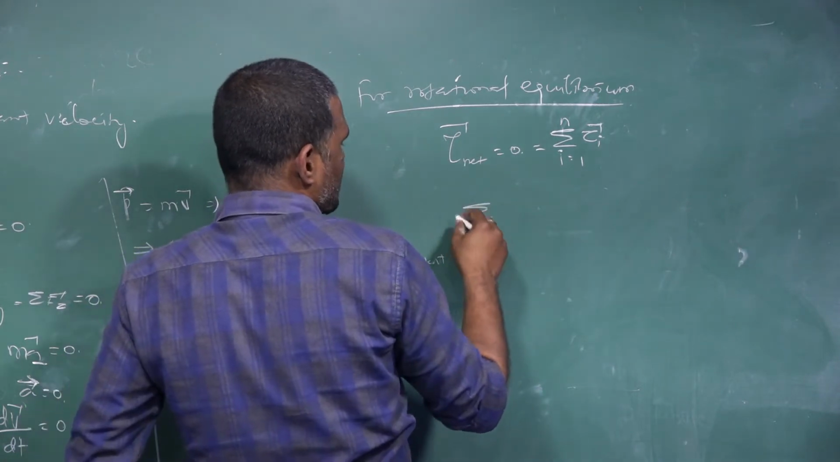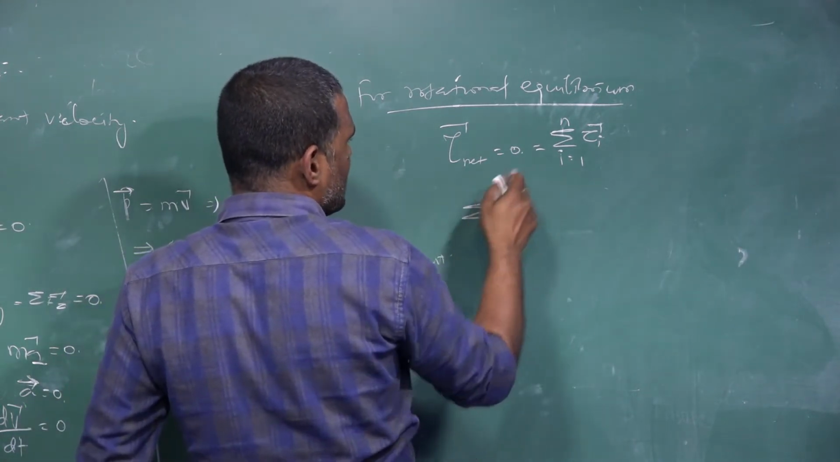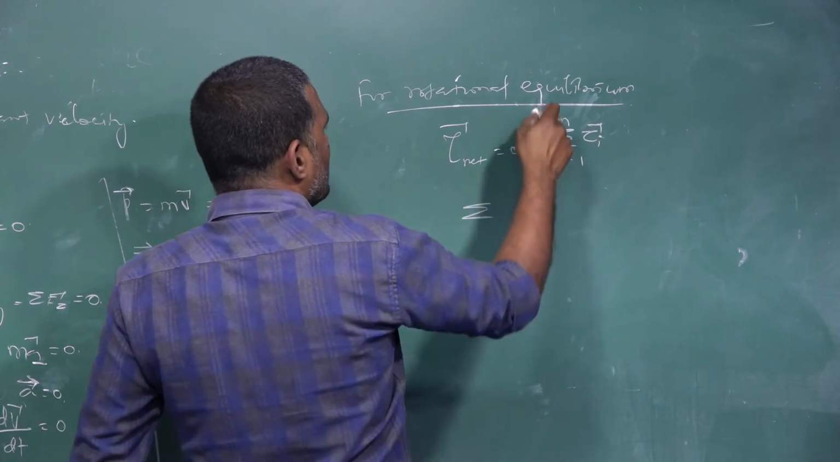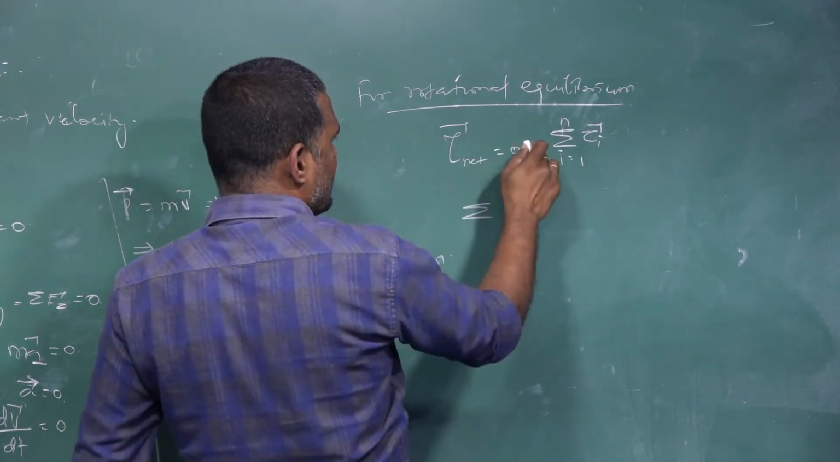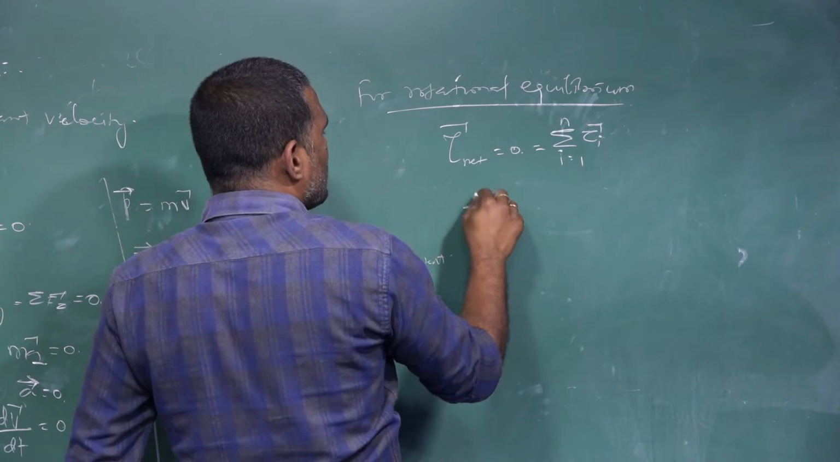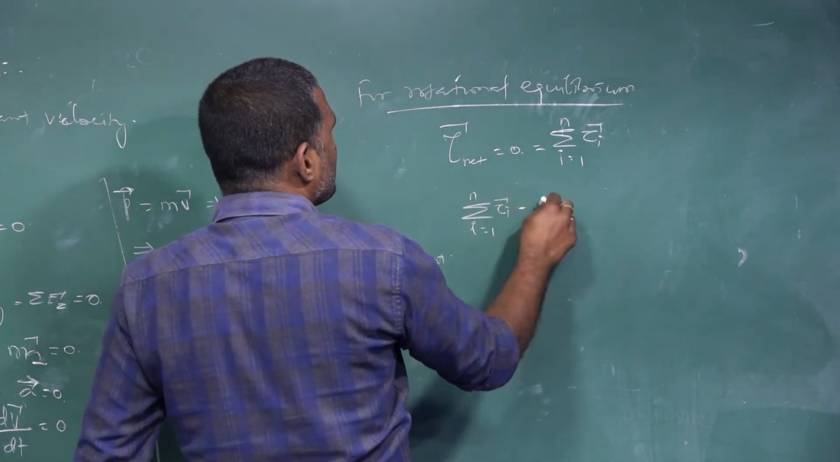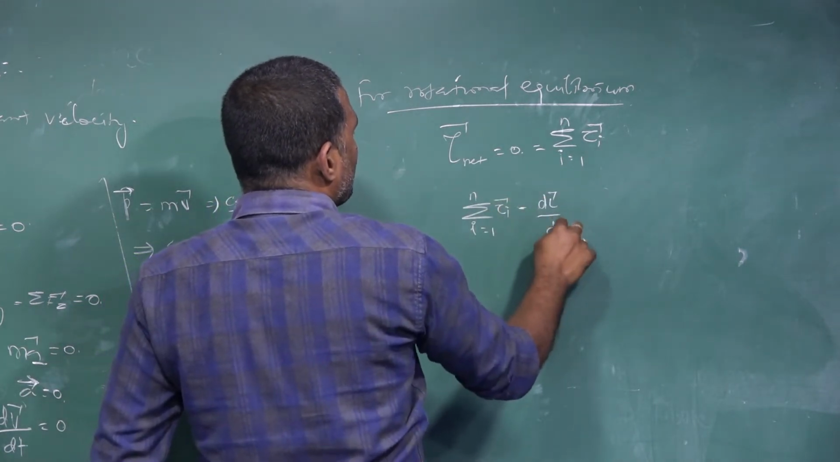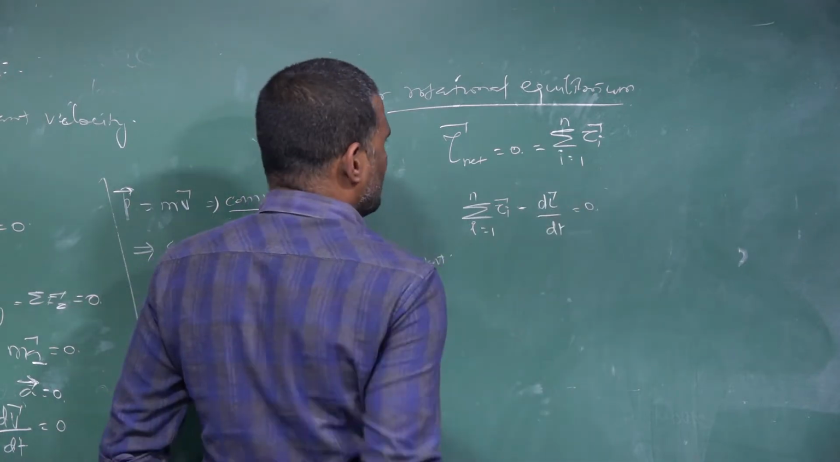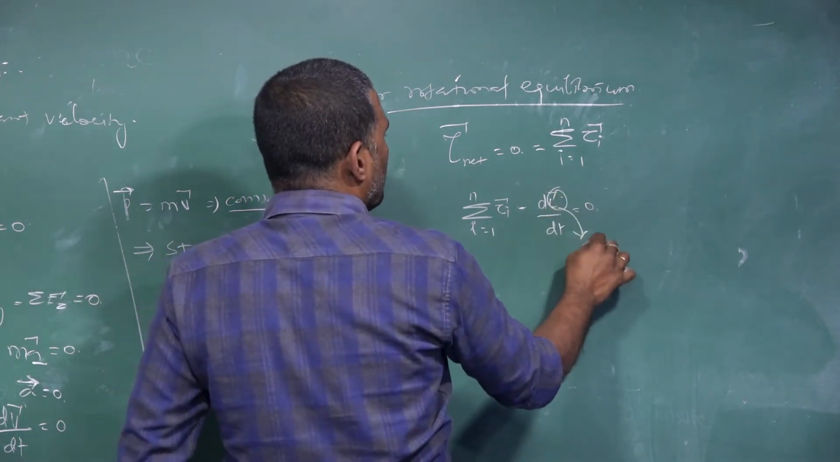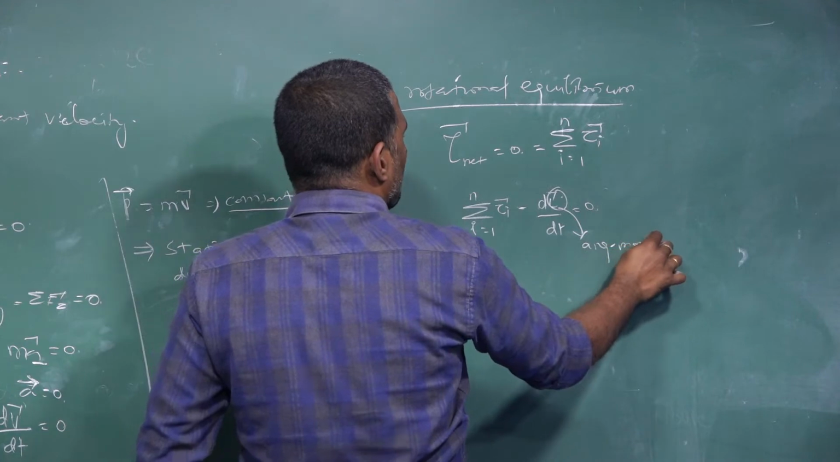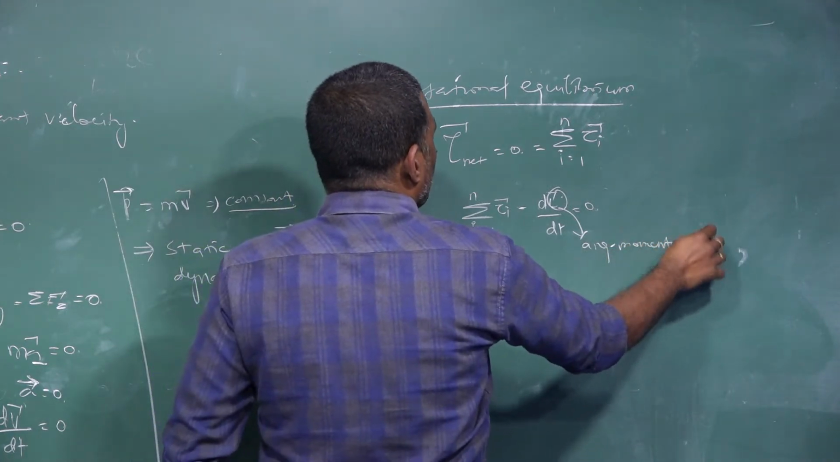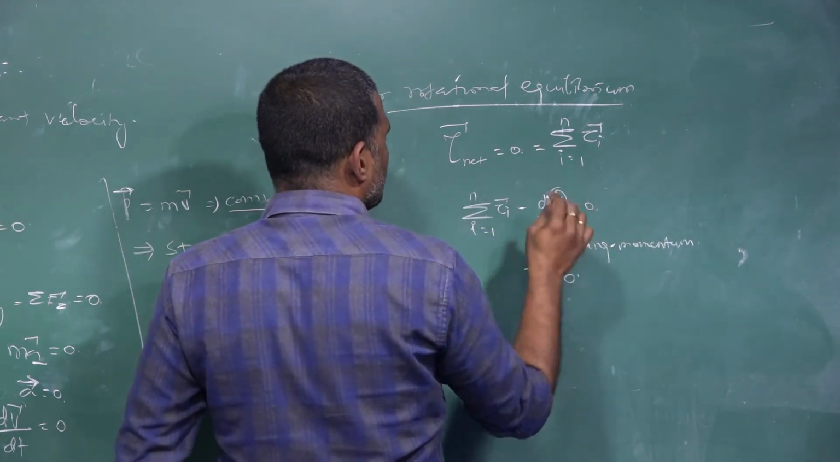Mathematically, as the equation of motion, we can express the sum over i equals 1 to n of tau i vector is equal to 0. The sum over i equals 1 to n of tau i vector is equal to dL vector divided by dt, which is equal to 0. What is this L vector? Angular momentum. So L vector is equal to 0.